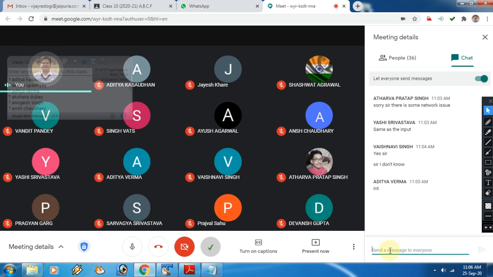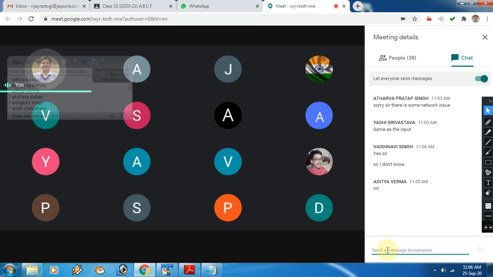Math.abs. Again, the answer is the same as the input. Basically, abs is used to return the positive value. So if you are passing 2.0, it will give 2.0. But if you are passing minus 2.5, it will give 2.5. Same as the input but positive. Is that clear? Not integer, beta. Very good. Well tried.